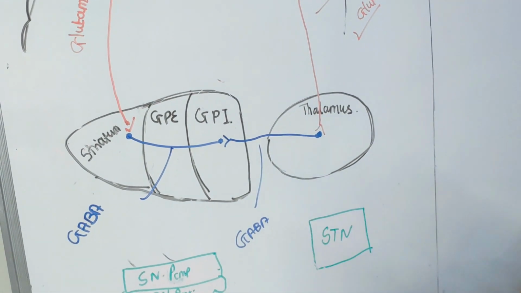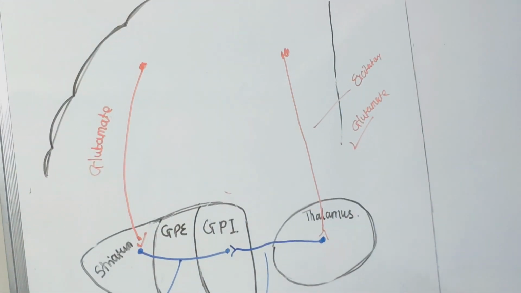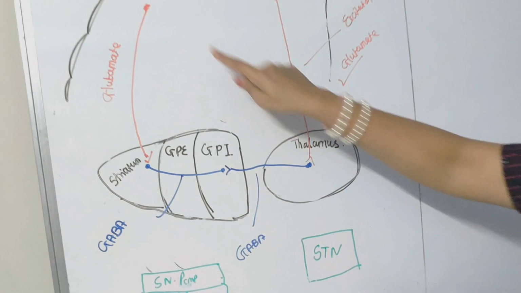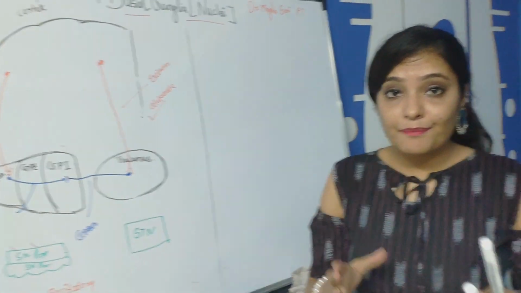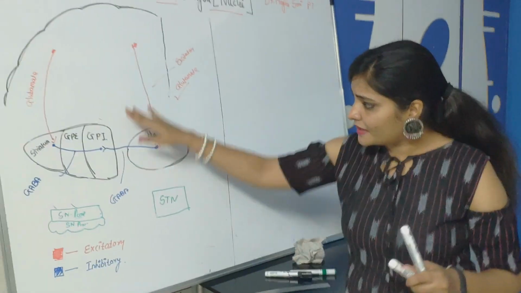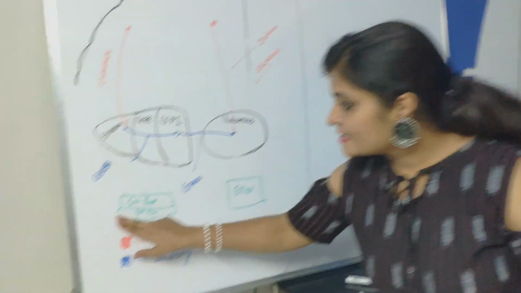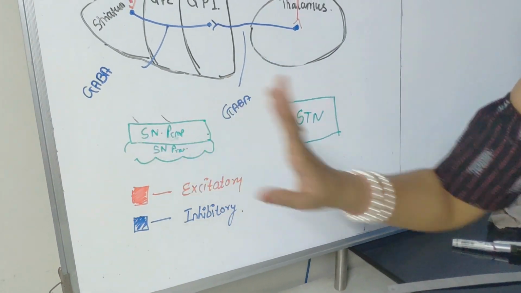Again, it is inhibitory in nature. And this fiber which is going from thalamus to cortex is again excitatory in nature. It consists of glutamate. Fine. So this is the circuit of the direct pathway. This pathway does not consist of any fibers of the subthalamic nucleus and substantia nigra.